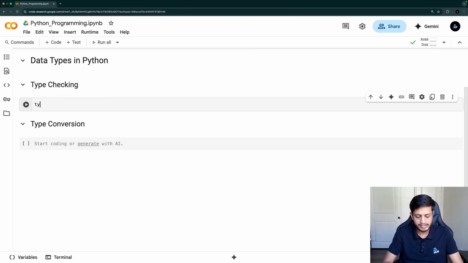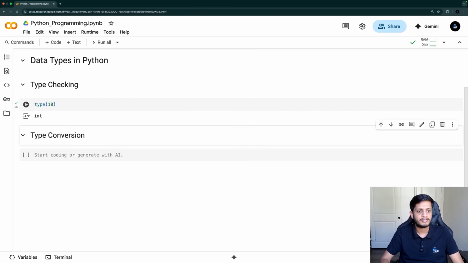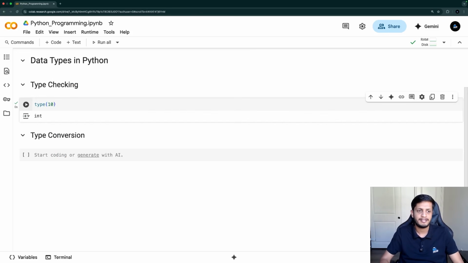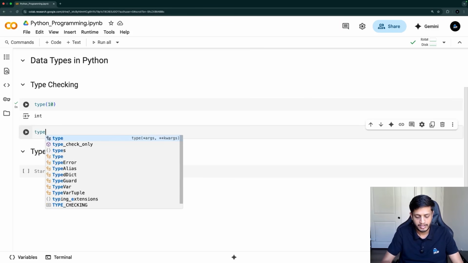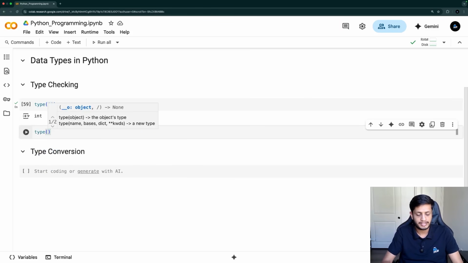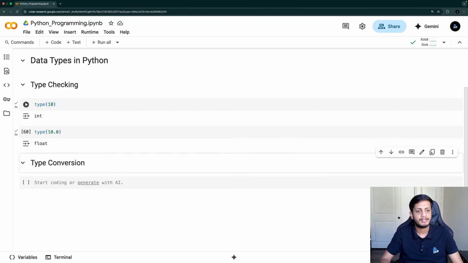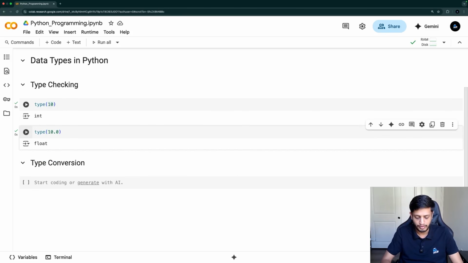Firstly, let's say if I just directly write type of 10. Okay, 10 is an integer number, so it will give me type int. Int is the class here. So this is directly applying it on the literal, the value itself. And if I write type 10.0, so 10.0 now becomes a floating point number, so automatically its type will be float.